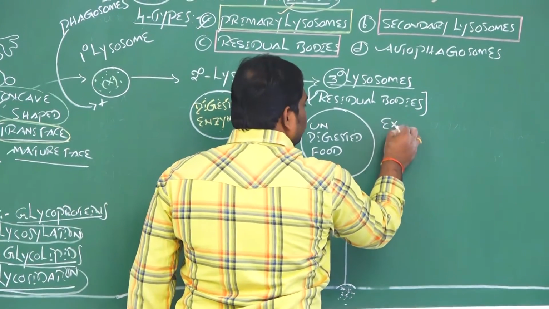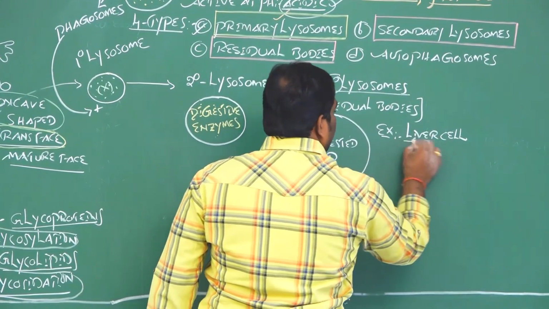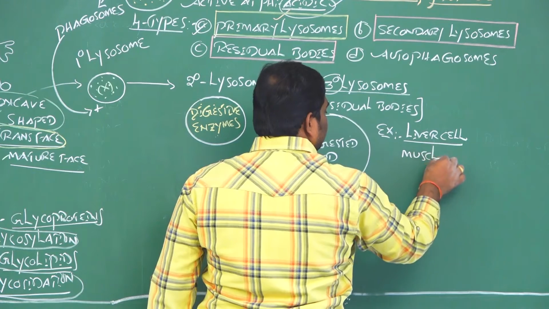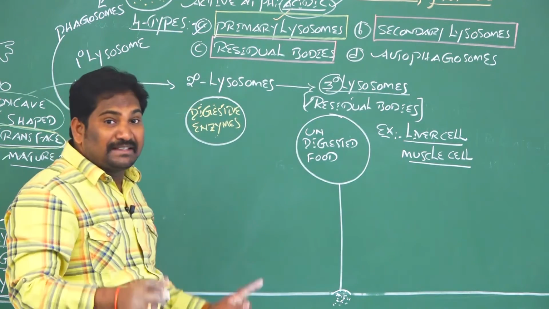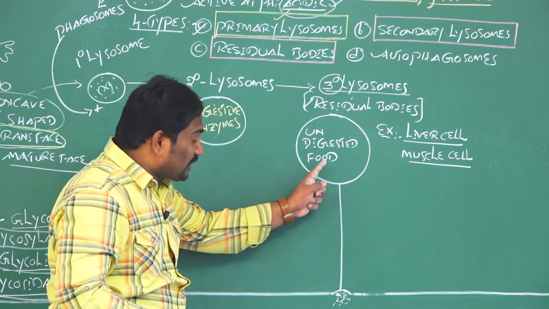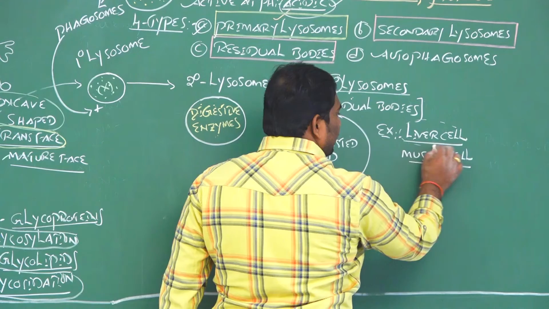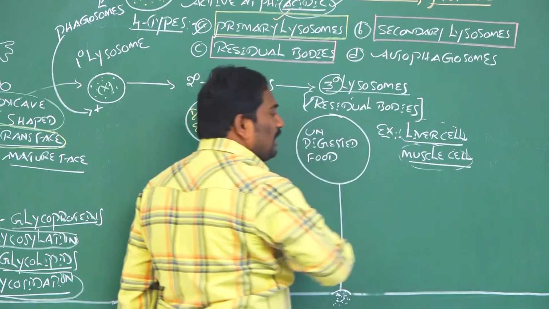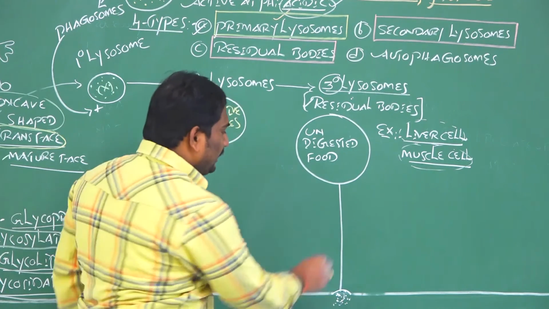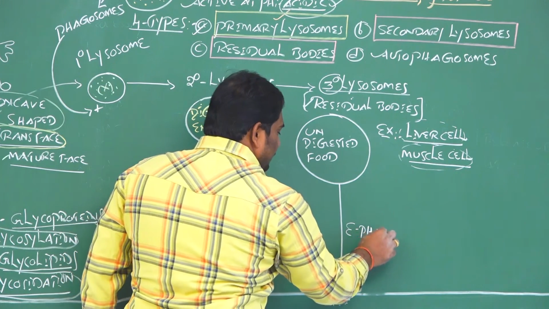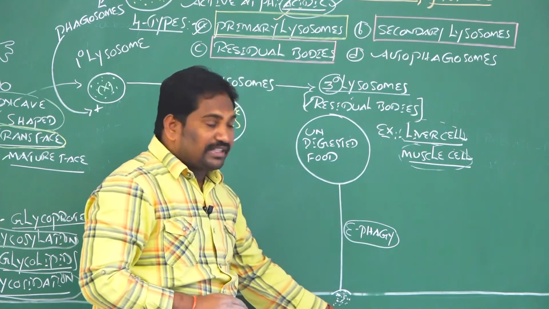But for example, in liver cells and in muscle cells, these residual bodies fail to send the undigested food out of the cell. Then the undigested food is stored in the liver cell and muscle cell, and whenever this phenomenon fails, it is called effagy failure. Sending off undigested food with the help of residual bodies out of the cell is called effagy.